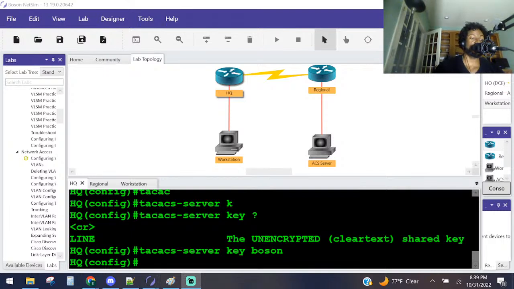Shout out to one of you. He said it stands for Terminal Access Controller Access. Man, that is what it stands for. But it's just like alphabet soup when they come up with these acronyms and stuff like that. Terminal Access Controller Access Control System. And then the plus sign, right? What does the plus stand for? I think that's like the new version of it. So it's TACACS Plus. Somebody said it's some scientific mumbo jumbo for sure. Yeah, tell me about it. I just forgot what it stood for.